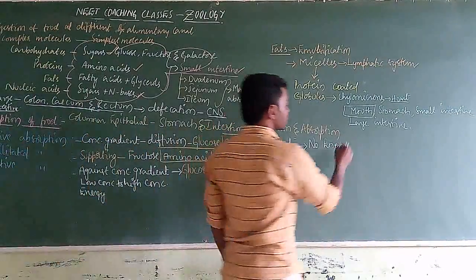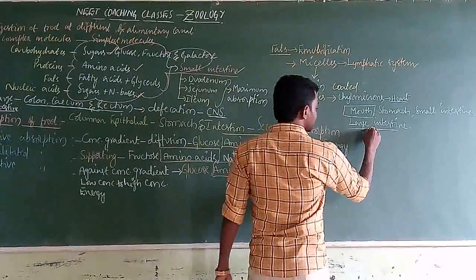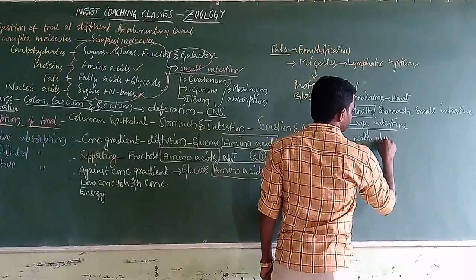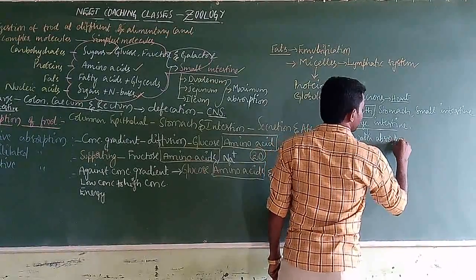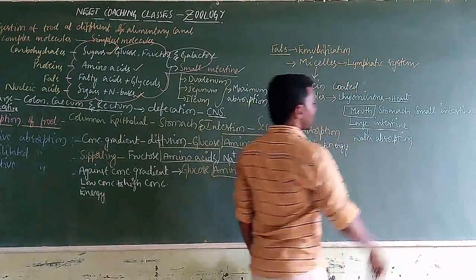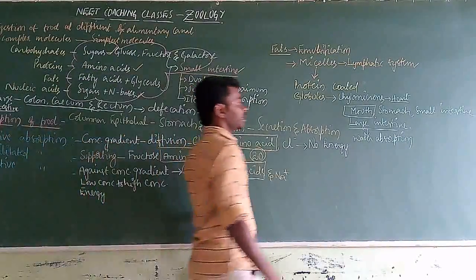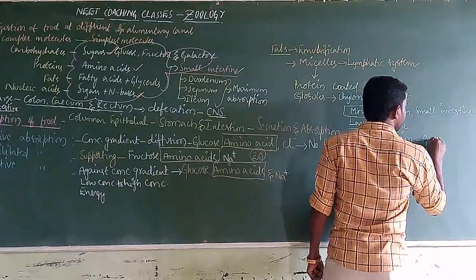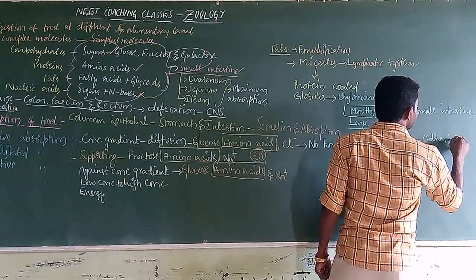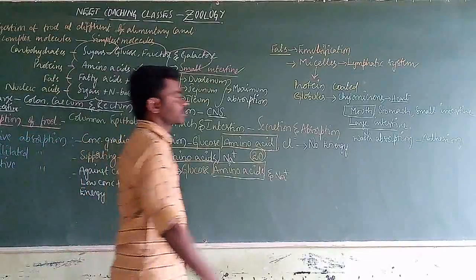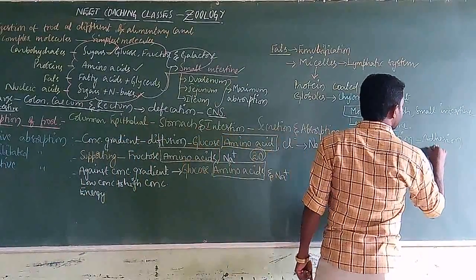And at the large intestine, maximum water absorption takes place. It is the reason for the adhesion of undigested food, and it forms the fecal matter itself.